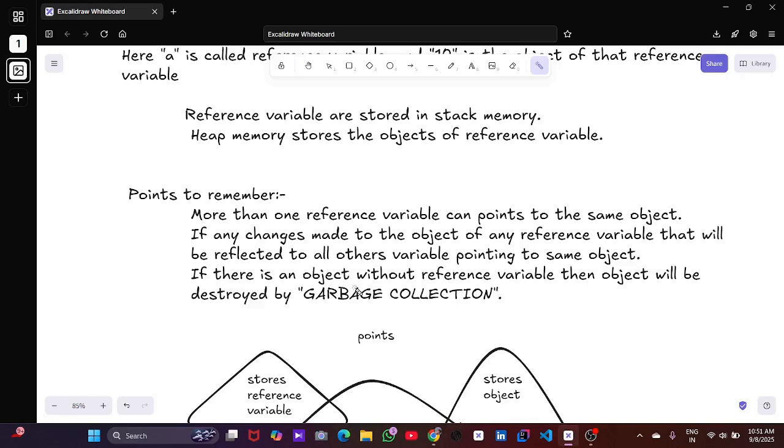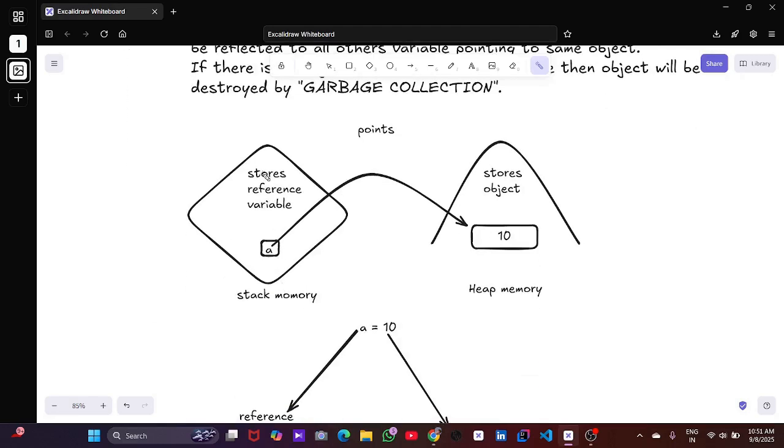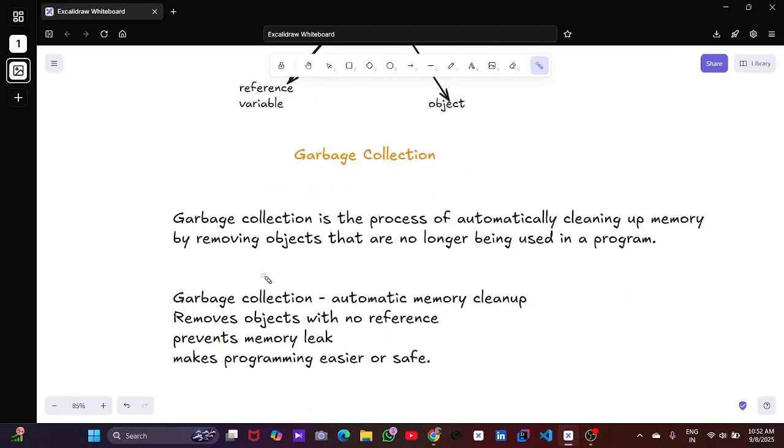Stack memory is fixed at compile time, decided for static. Heap stores objects in dynamic memory, bigger but slower. You must manage it, and objects are created at runtime. For example, a equals 10: stack memory stores a, and heap memory stores the object. And then garbage collection.